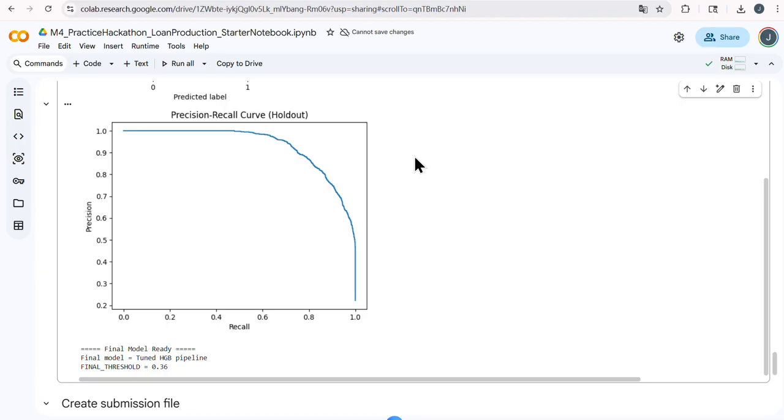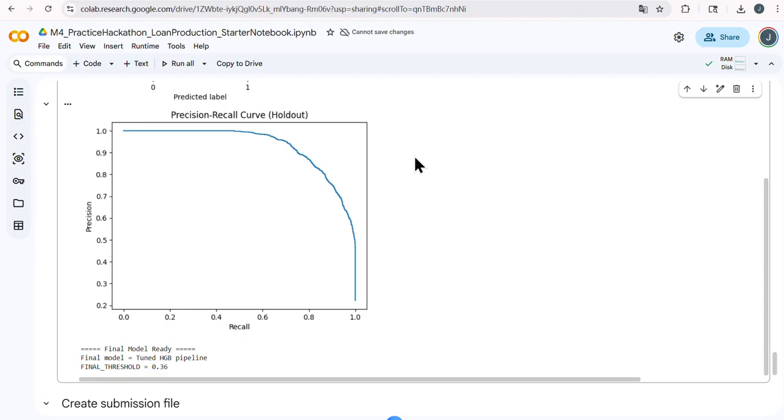If available, I would also incorporate credit bureau style features such as credit utilization, delinquency history, recent credit inquiries, or credit score band, since these often deliver significant performance gains in default prediction.